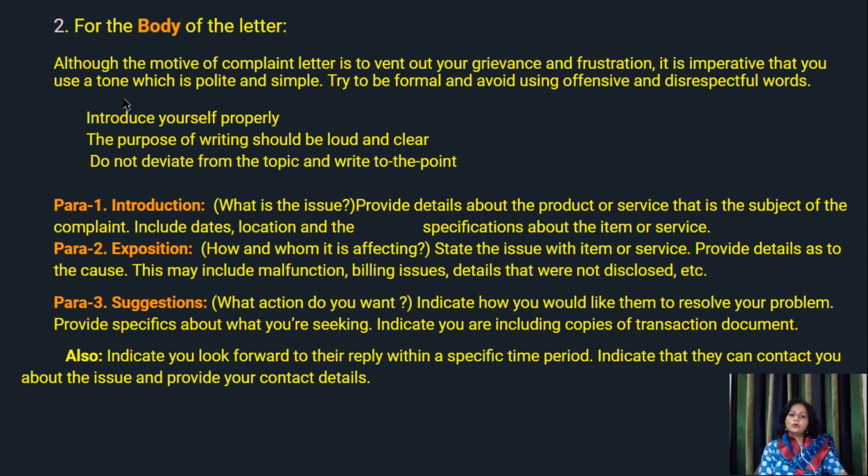What action do you want? Indicate how you would like them to resolve your problem. Provide specifics about what you are seeking. Indicate that you are including copies of transaction documents. So the enclosure that we learned about in job application will be useful here once again, in case you are submitting some documents or copies of documents along with the letter. Also indicate you look forward to their reply within a specific time period. Indicate that they can contact you about the issue and provide your contact details.